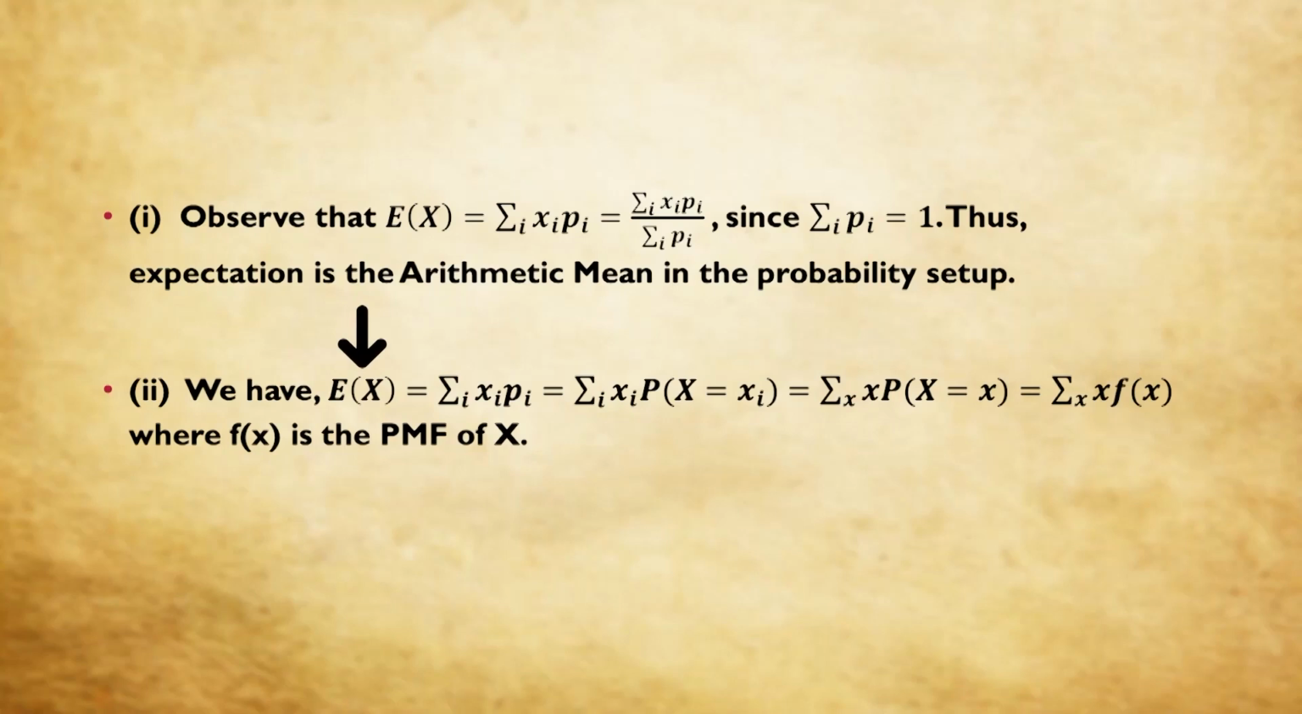We have expectation of x is summation xi pi. Now pi is nothing but probability x is equal to xi. So we can write summation over x of x into probability capital X is equal to small x. Now from earlier knowledge we know that probability capital X is equal to small x can be written as f(x), where f(x) is the PMF. So expectation of x can alternatively be written as summation over x of x into f(x).